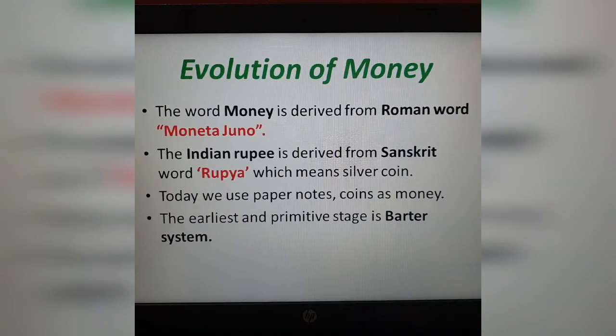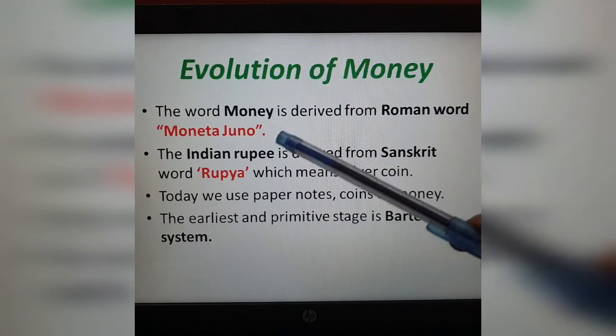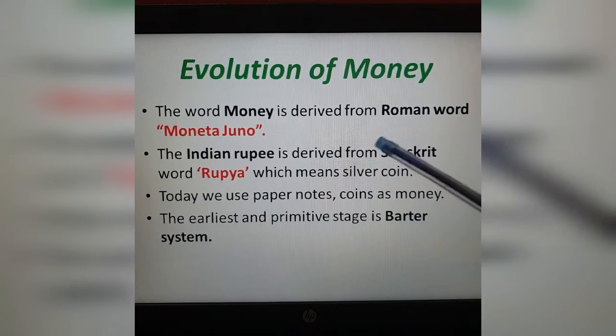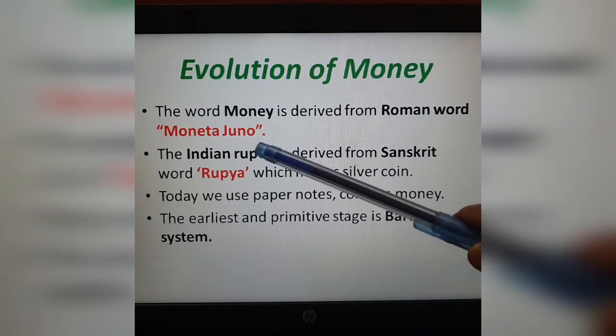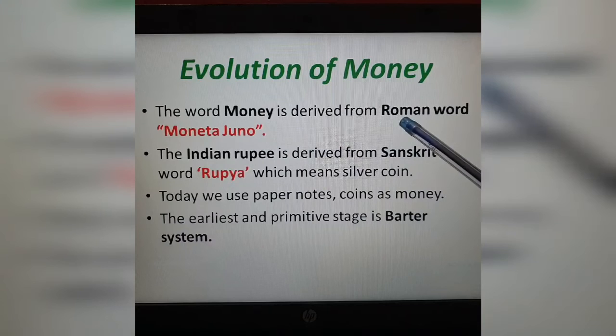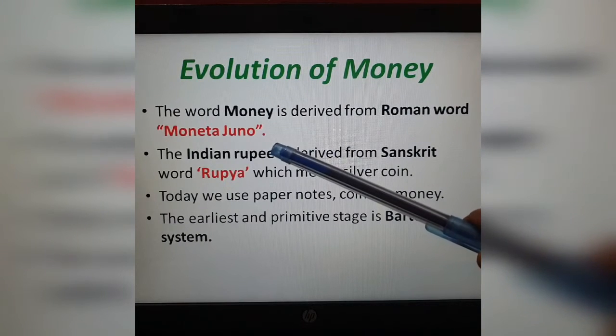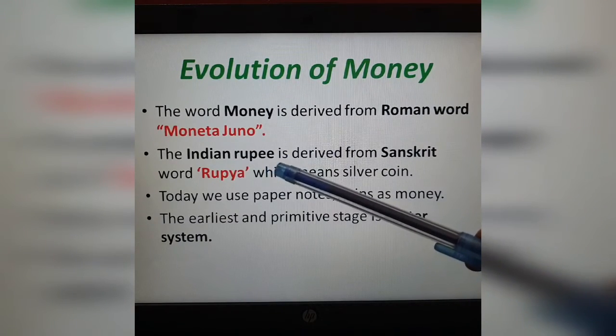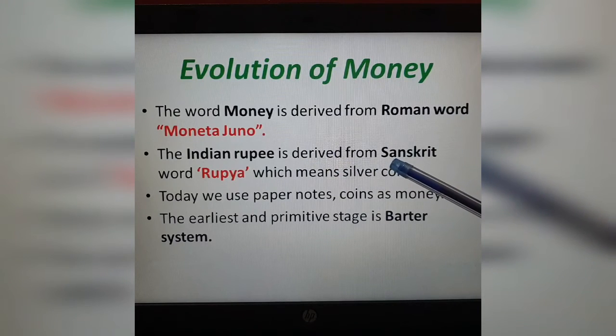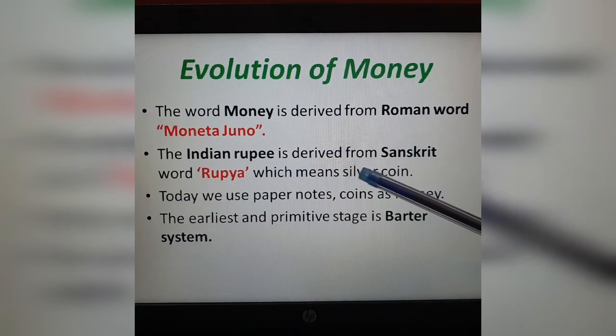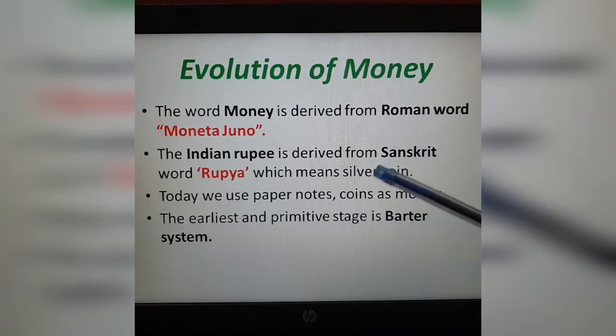Evolution of money. Evolution is nothing but, we can say, the development or origin of money, right? The word money is derived from a Roman word. Money is derived from which word? Roman word. That is what? Moneta Juno. So the Roman word Moneta Juno. The Indian rupee is derived from Sanskrit. Okay. So the Indian rupee is derived from which language? Sanskrit language. Okay.